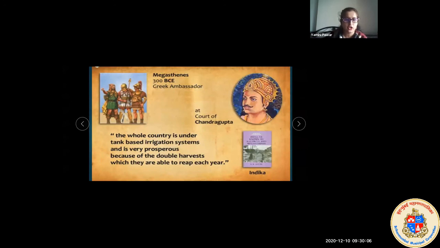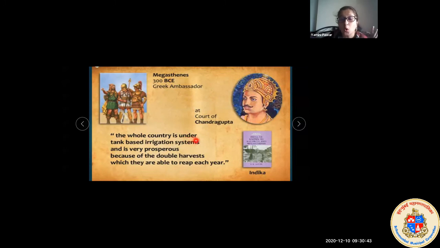In the next slide, children, you can see Megasthenes, 300 BC, a Greek ambassador at the court of Chandragupta. On the left side, you can see Megasthenes, standing in between. And on the right side, you can see Chandragupta. There he is the king. And at the lower side, on the right side, you can see the book Indica. Children, in the book, as I have written on the left side, he can see the whole country. He is talking about India in this book.